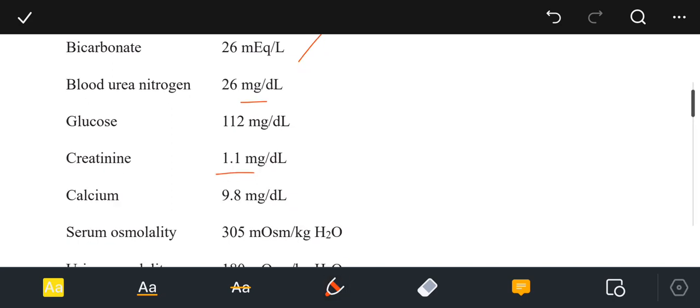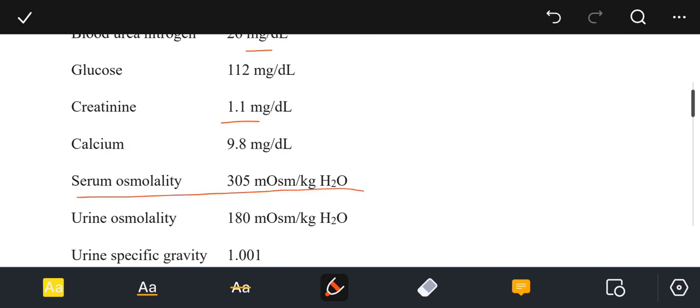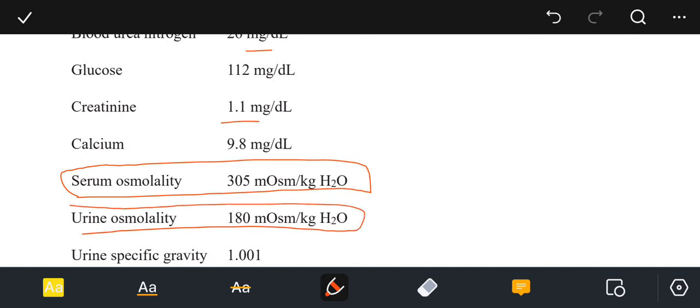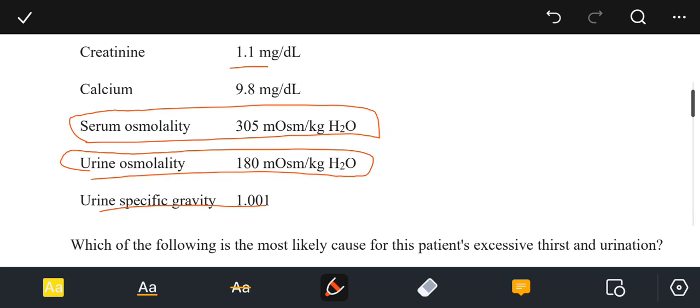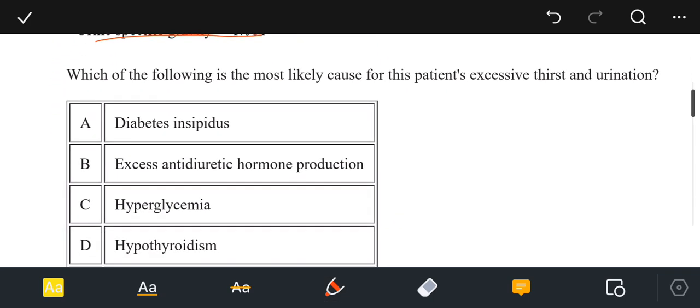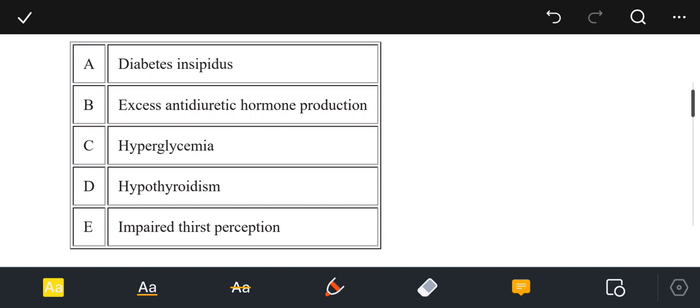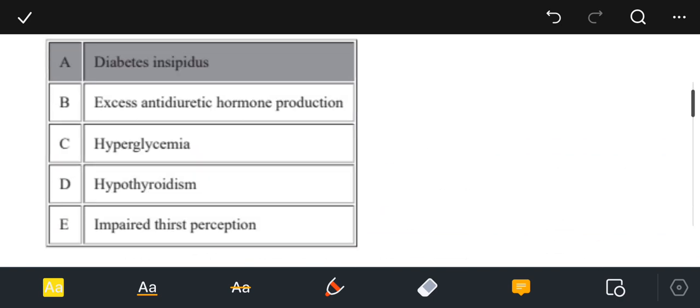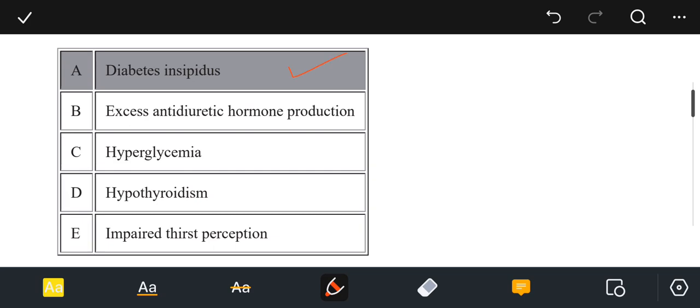And serum osmolality is high. Okay, this is definitely high. Serum osmolality is 305 milliosmoles per kg and urine osmolality is low, that is 180 milliosmoles per kg of water. Urine specific gravity is also low, that is 1.001. Which of the following is the most likely cause of the patient's excessive thirst and urination? Diabetes insipidus, excessive antidiuretic hormone production, hyperglycemia, hypothyroidism, or impaired thirst perception. And the answer of choice is option A, that is diabetes insipidus.